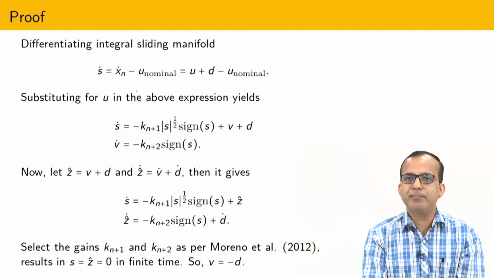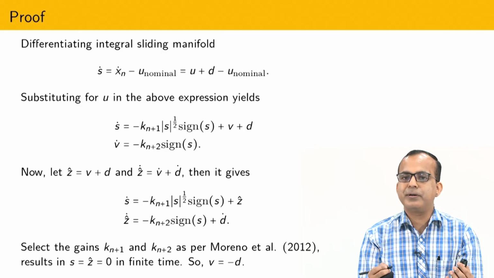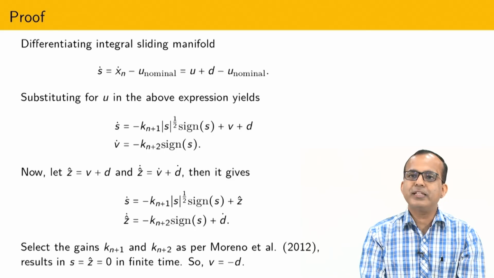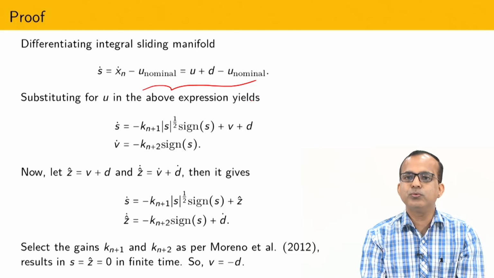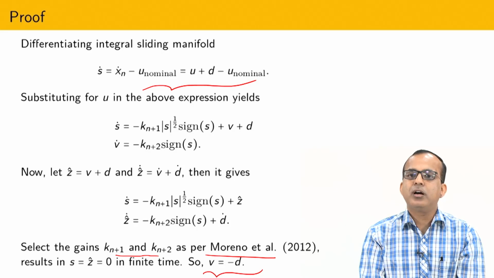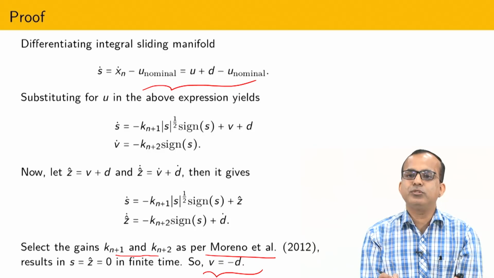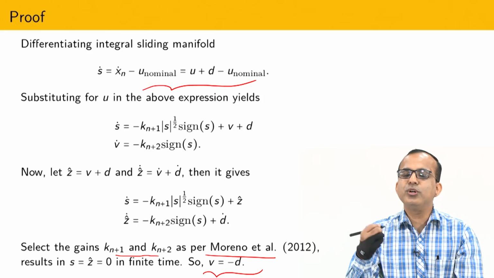So the proof is again very simple, because what is our main intention? From the initial point onward, you can reject the disturbance. So for that you can utilize the notion of super twisting, that is continuous control, add it to the nominal control, and finally you can tune the gain either based on the Levant philosophy or the Professor Moreno philosophy, and finally you can show that from the initial point onward, whatever the value of the super twisting control is, it is exactly equal to the disturbance, and the system is governed by the nominal control, and the overall control is continuous, where the discontinuity is going to lie on a higher derivative.